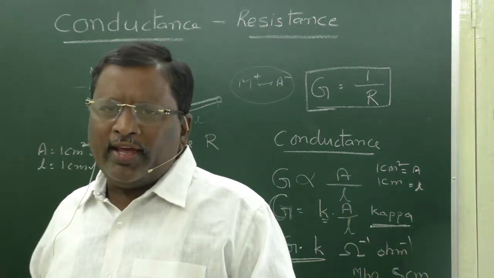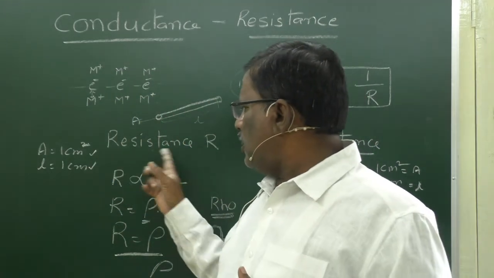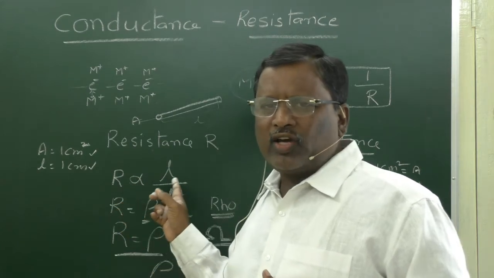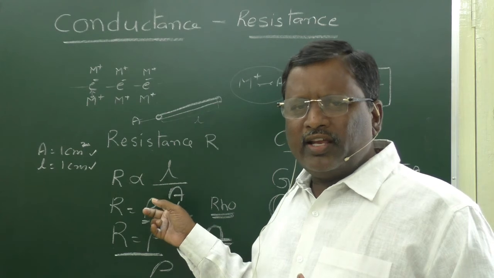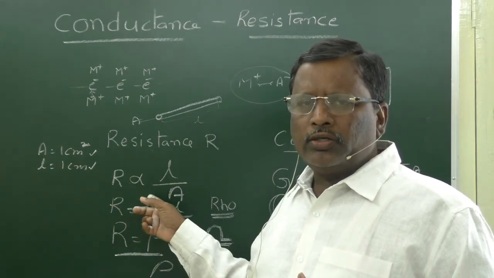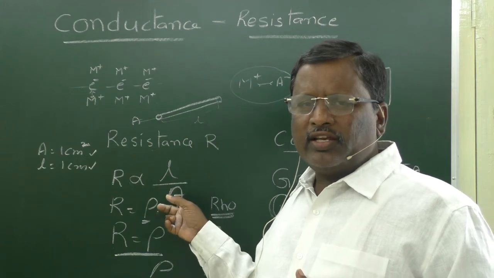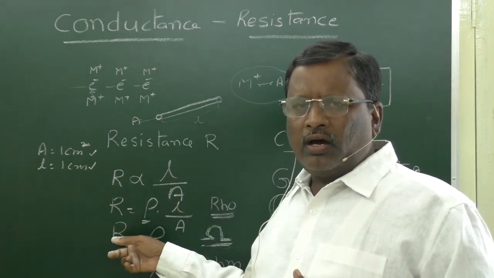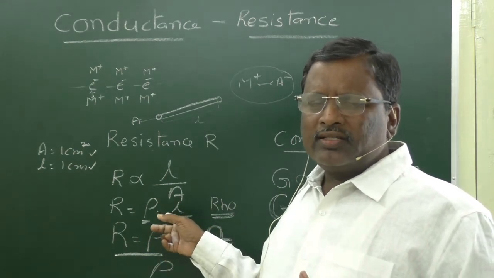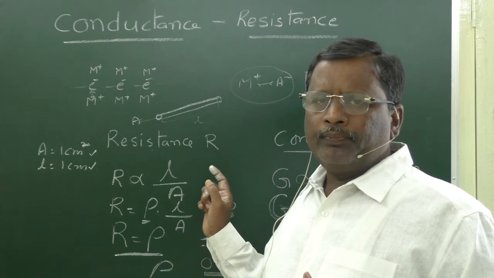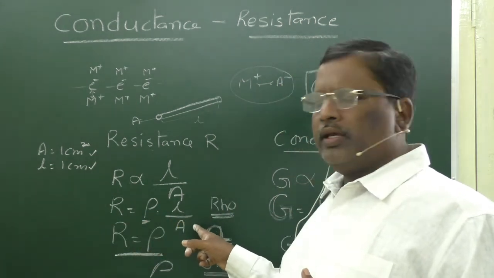So, the restrictive nature of a conductor is called resistance. That resistance is denoted with R. This R is directly proportional to the length of the conductor and inversely proportional to the cross section area of the conductor. R is directly proportional to L by A, where L is the length of the conductor and A is the cross section area. Or R is equal to a constant into L by A. This constant is called rho. So R is equal to rho into L by A.